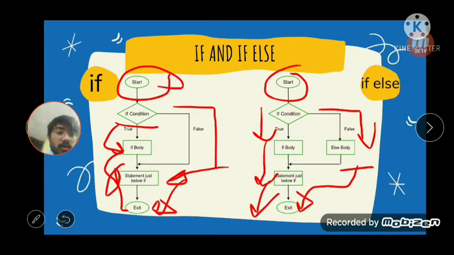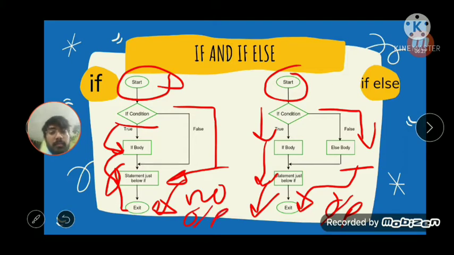So here we have output and here we have no output. This is the major difference between using just an if statement without an else and an if else statement. Here we get no output and here we get some output which is there in else. So I think if else makes a program very defined.